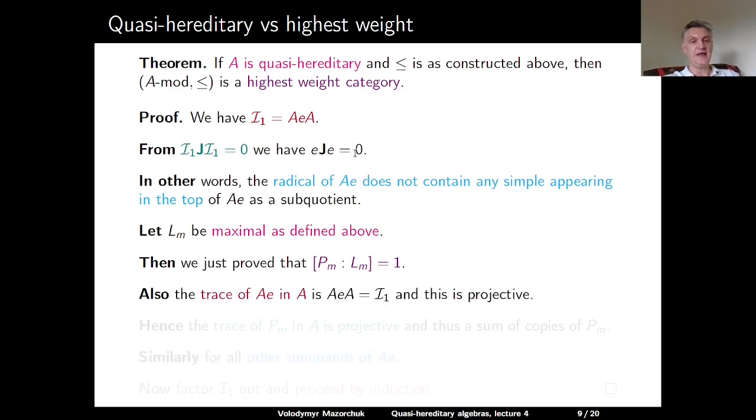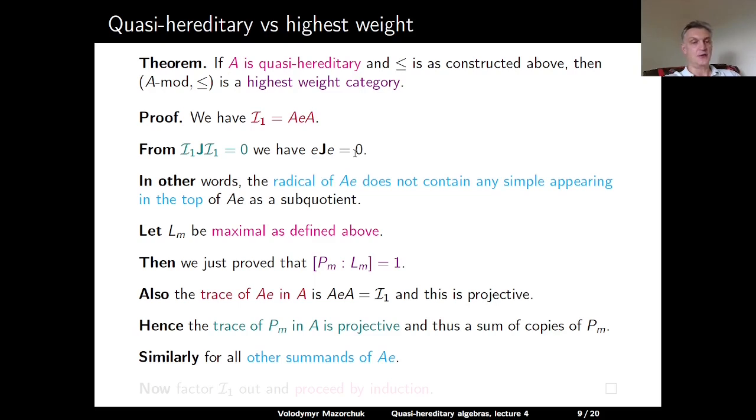Also, the trace of AE in A is of course AEA, which is I1 by definition, and so this is a projective module because we have a heredity ideal. Hence, the trace of Pm in our algebra A is projective, and thus it is some sum of copies of Pm. And similarly, we can argue for all other summands which appear in AE. Now we can factor out the heredity ideal I1 and proceed by induction. And in this way, we will prove that all projective modules have a standard filtration.